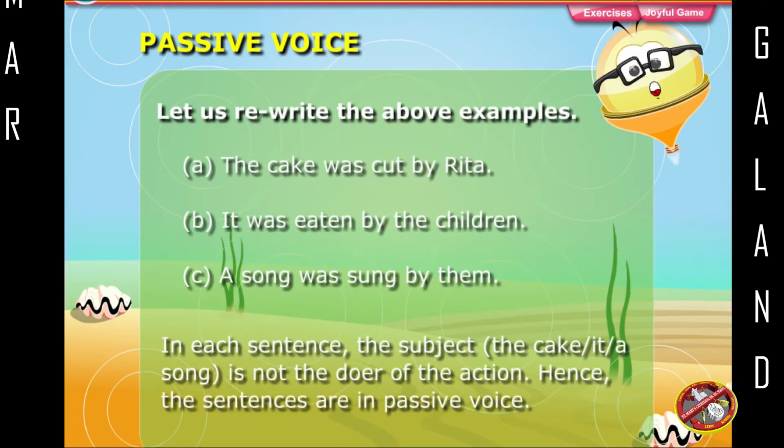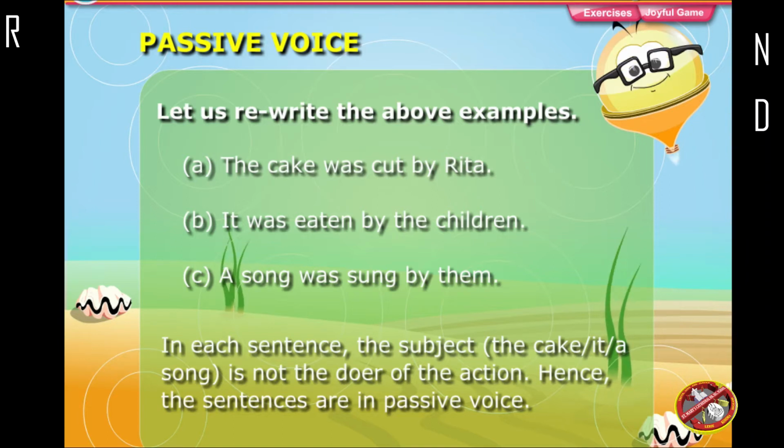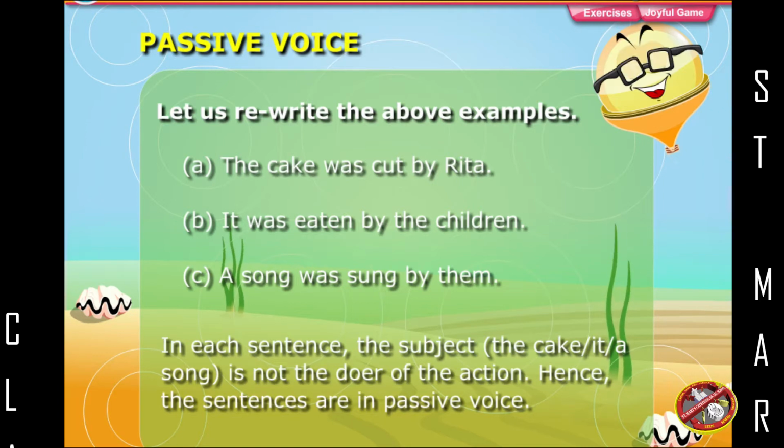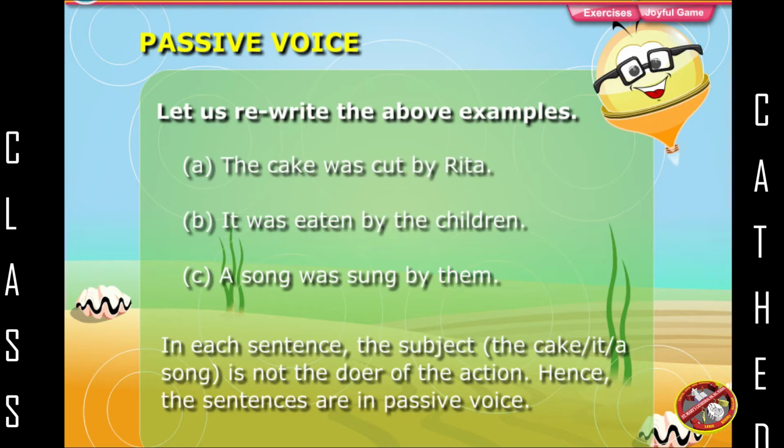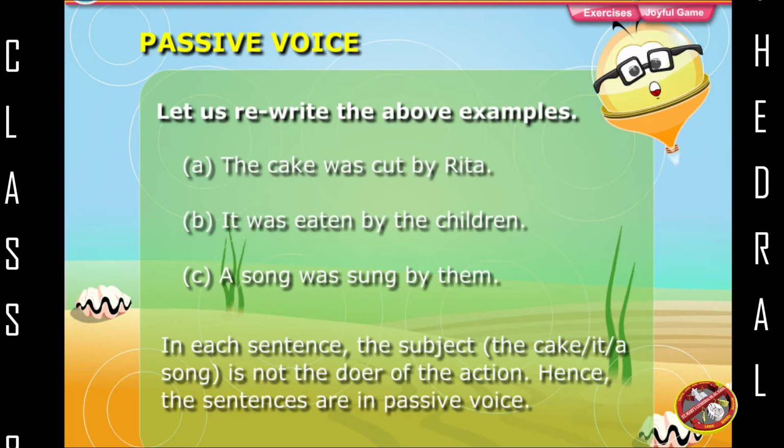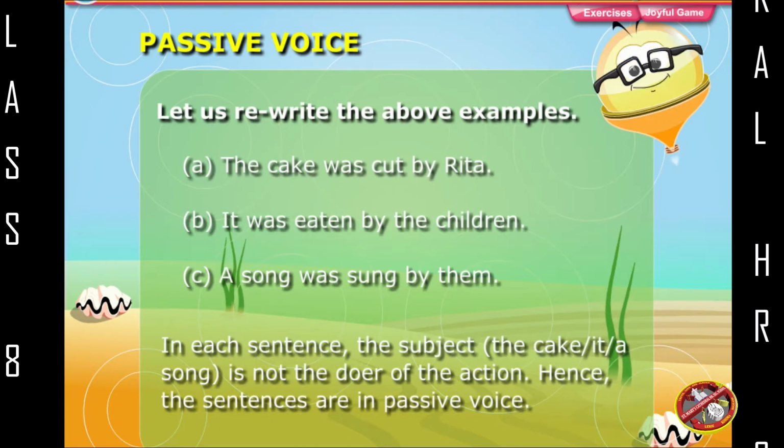The cake was cut by Rita. It was eaten by the children. A song was sung by them. In each sentence, the subject, the cake, it, a song, is not the doer of the action. Hence, the sentences are in passive voice.